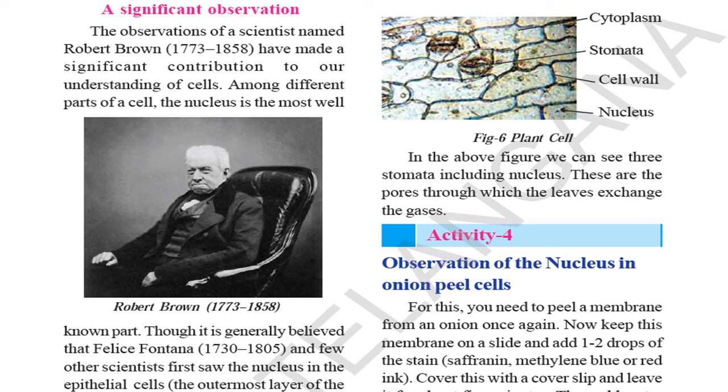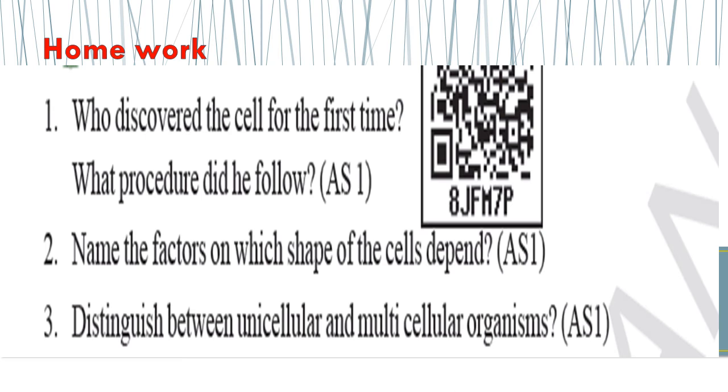Here we will stop the lesson and continue in our next class. We'll see the homework for today. First question: who discovered the cell for the first time? What procedure did he follow? Second: name the factors on which the shape of the cell depends. Understood? Third question: distinguish between unicellular and multicellular organisms.